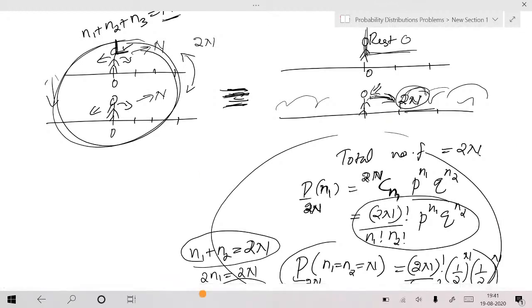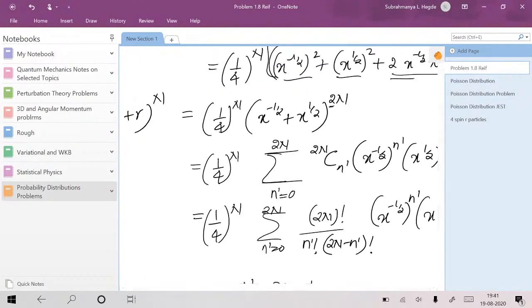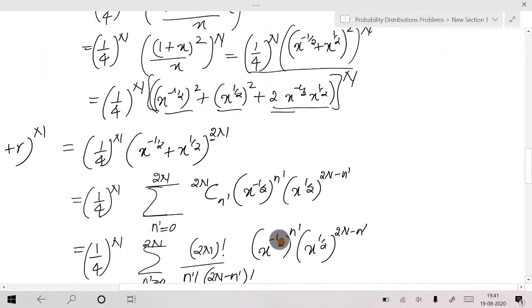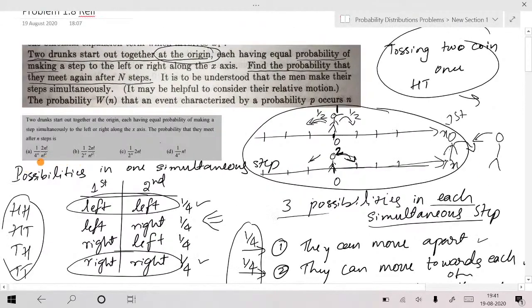Wait a second. In the options, you wanted to eliminate the options. Yes, sir.